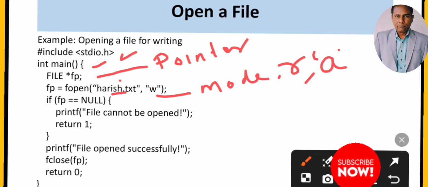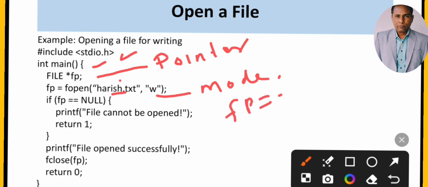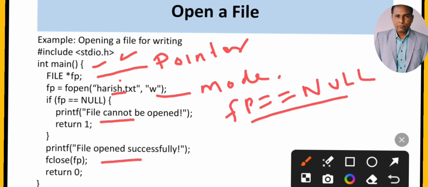Now there may be a condition that the file may be corrupted. So we can also check whether the file is able to open or not. How can we check? We can check it by using the pointer. If the pointer is null, if fp is equal to null, null means it does not have any address of the file. So it means that the file cannot be opened. There is some error. Then we will complete this program here. We will return 1. Otherwise, the file is able to open, so we will print that the file opened successfully.